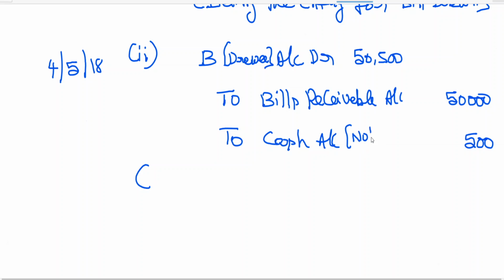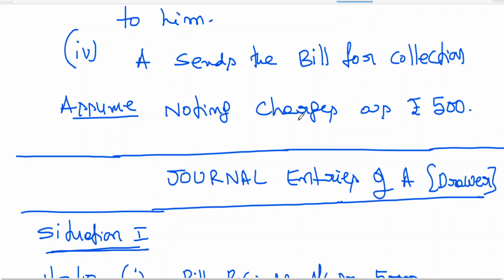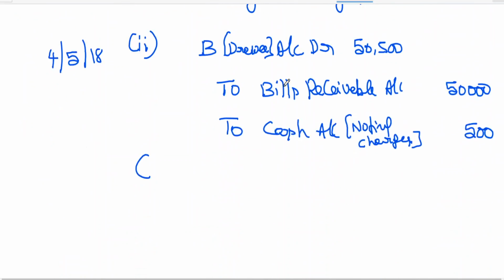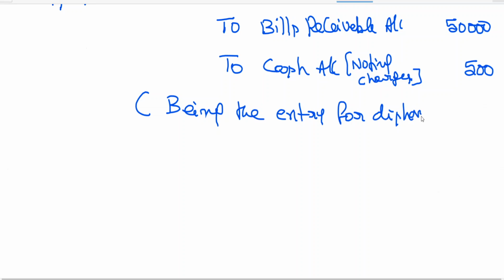Noting charges. I told you assume that whenever bill has been dishonored, noting charges will be paid. I have also taken the example of noting charges. Narration: being the entry for dishonor and noting charges paid.